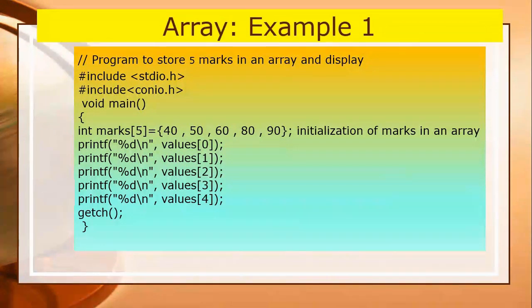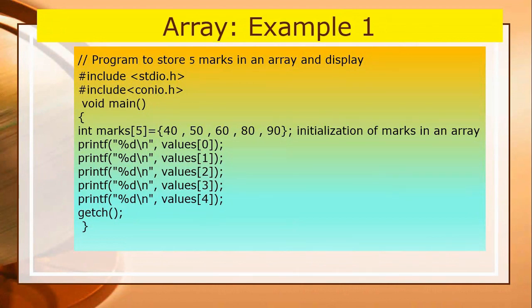In this case here, it is also a manner by which you can initialize marks. You have to write int, then the array's name, size is equals to, start curly brace, then with the help of commas you have to separate each of the values. Now you will save the program, execute the program, then you will find that value 0, value 1, value 2, value 3, value 4.